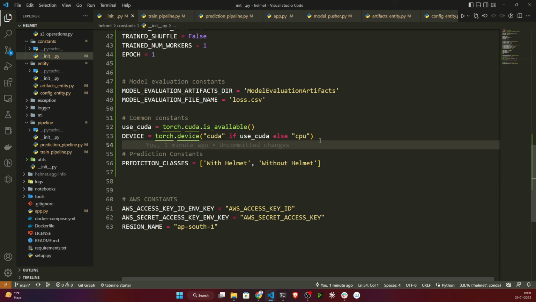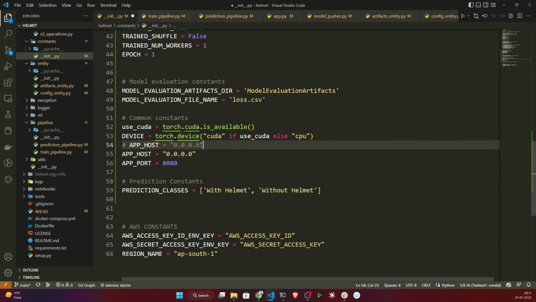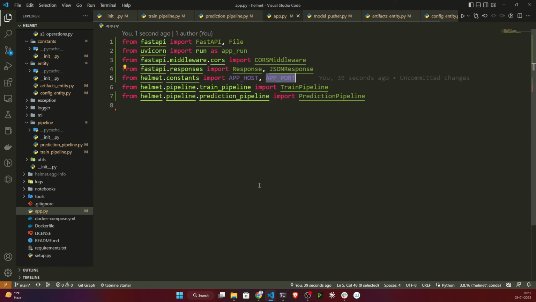Let's mention it here only. Here I'll make a copy and comment it out. And if you're using Windows, it's fine, it will work. So I will just remove this one. Now everything is fine. Now let's initialize our FastAPI.